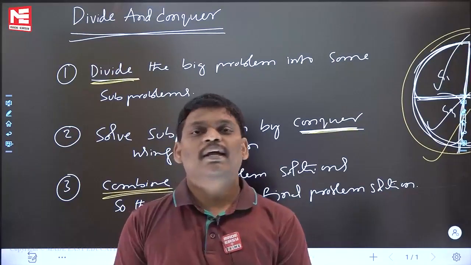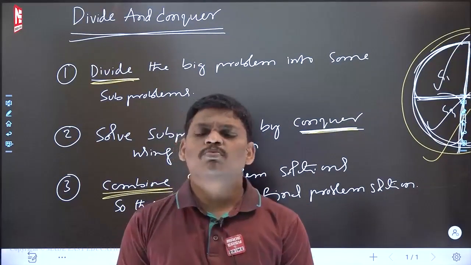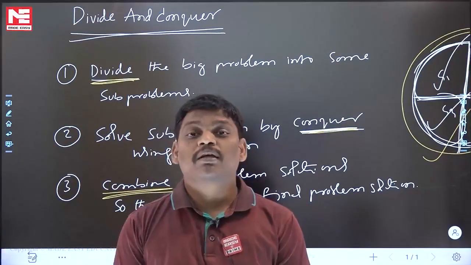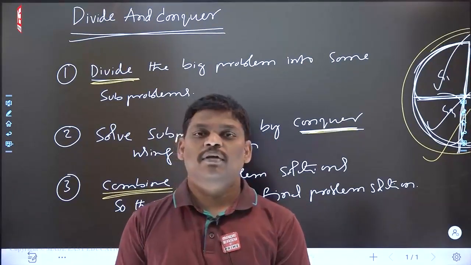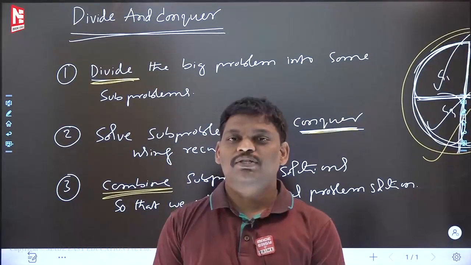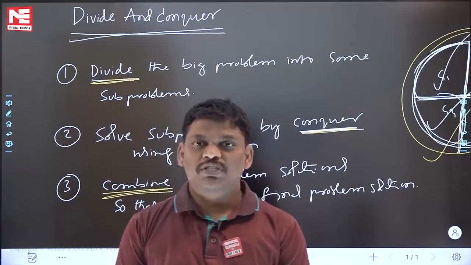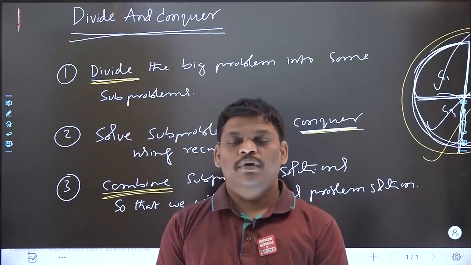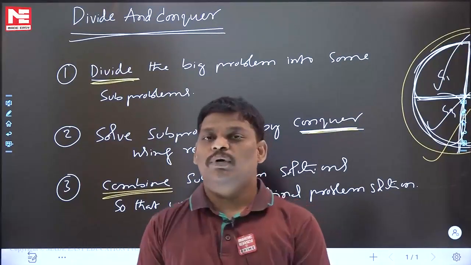Take the problem, please verify whether the problem is small or big. If it is small, everyone can solve it, and there is no requirement of divide and conquer. If it is big, and you think I cannot give the answer, divide and conquer suggests this: first step, divide the bigger problem into subproblems. Second step, solve each individual subproblem. Third step, combine all subproblem solutions and you will get the final problem answer.